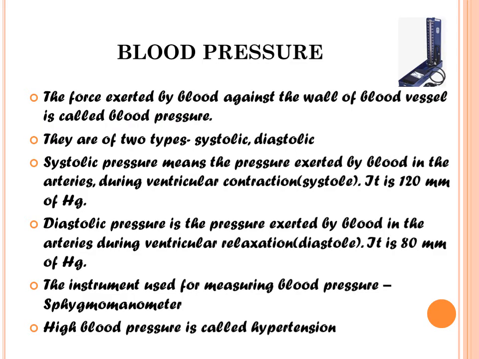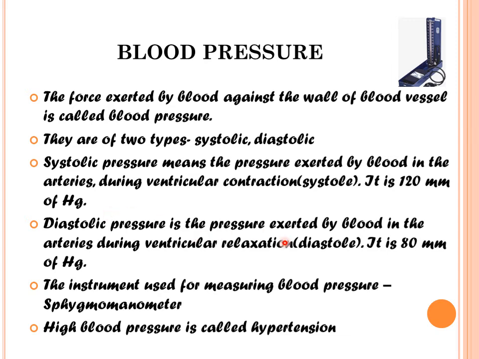Blood pressure. What is blood pressure? The force exerted by the blood against the walls of a blood vessel is called blood pressure. They are of two types, systolic and diastolic. Systolic pressure means the pressure exerted by the blood in the arteries during ventricular contraction or systole. It is 120 millimeters of mercury. Mercury, why? Because mercury is a fluid which is present in the sphygmomanometer.